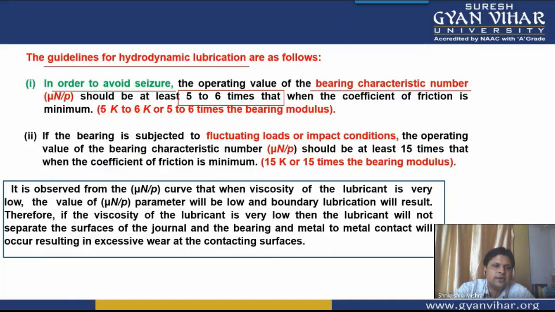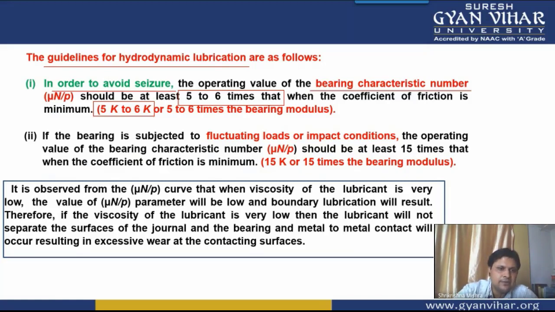Means your bearing characteristic number should always be 5 to 6 times of bearing modulus. Bearing modulus was the value of bearing characteristic number when the coefficient of friction was minimum. So always you should operate a hydrodynamic journal bearing at a bearing characteristic number 5 to 6 times of the bearing modulus.